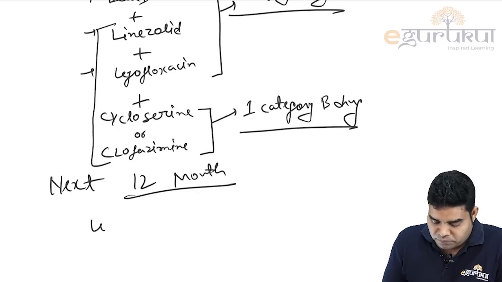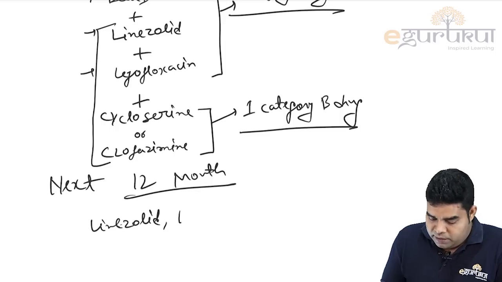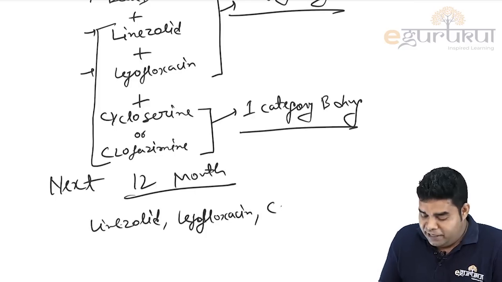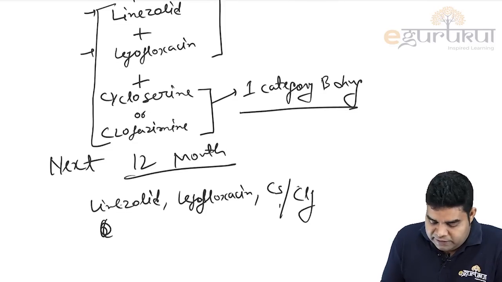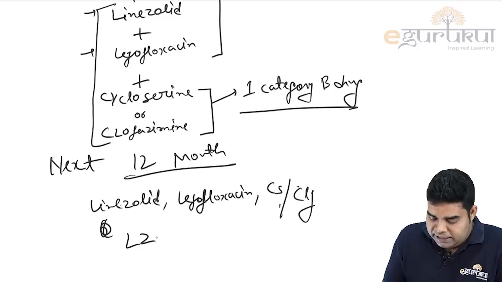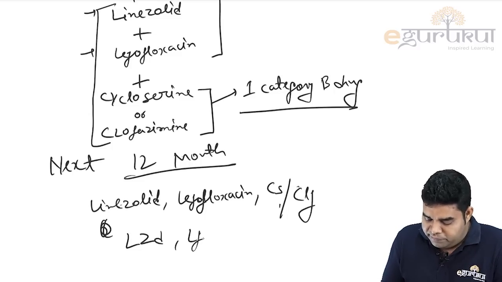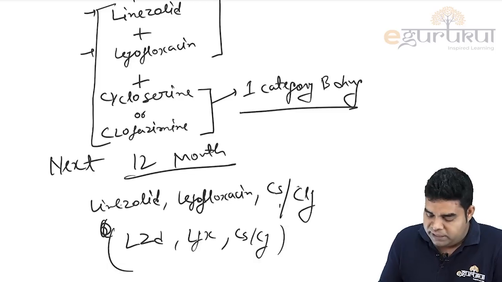That means linezolid, levofloxacin and cycloserine or clofazimine. So we call it LTZ. This is for 12 months: linezolid, levofloxacin, LFX, and cycloserine or clofazimine in the next 12 month daily regime.